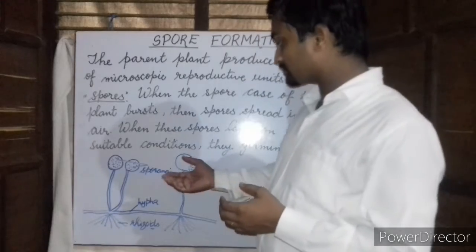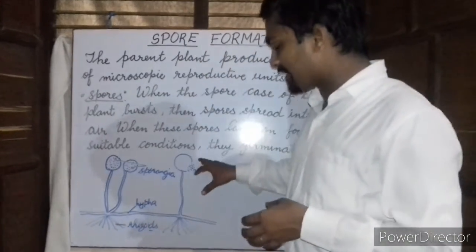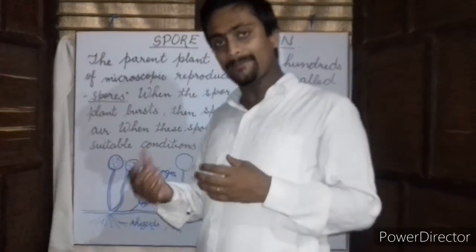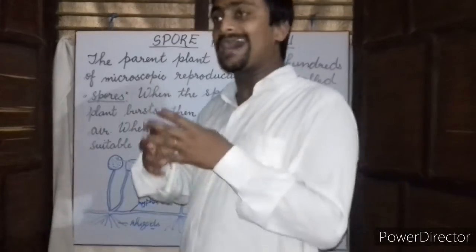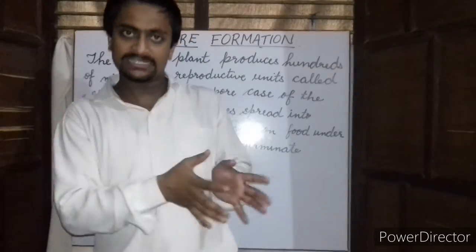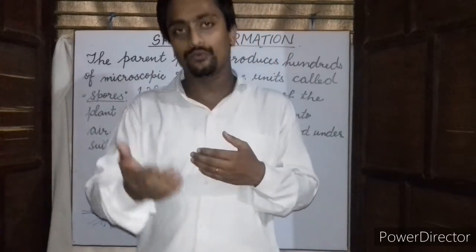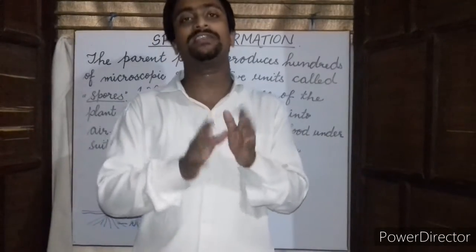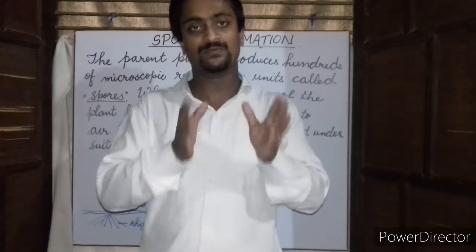So once this Rhizopus grows, after some time, during certain conditions, this spore case bursts and these spores are released into the air. When these spores fall on food under favorable conditions, they germinate to form more fungus. So this is the process of spore formation.